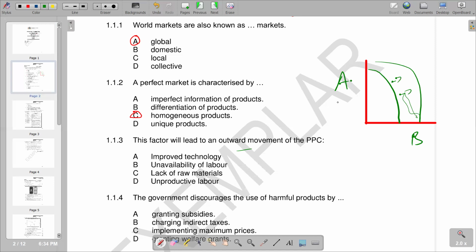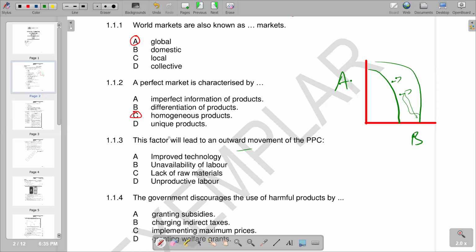It means obviously the resources have also increased. Because with the resources available, we can only produce along the PPC, so if the PPC has shifted, the resources have also increased. So for 1.1.3, A, improved technology, is correct, because technology is also part of resources, in the form of capital.